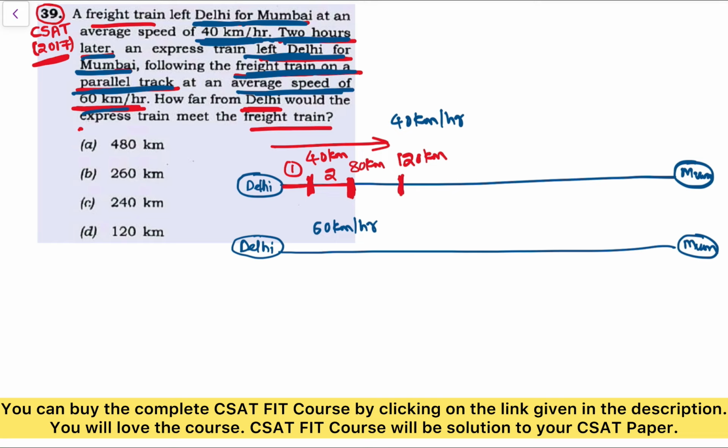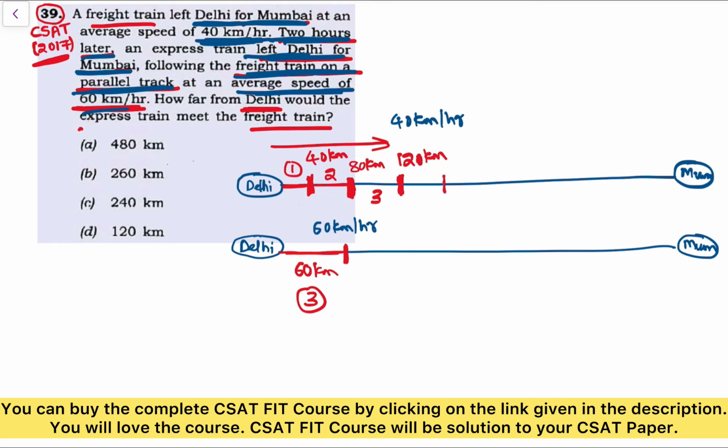Now in the third hour, the express train travels 60 kilometers, so it is 60 kilometers away from Delhi after 3 hours, while the freight train has traveled 120 kilometers.